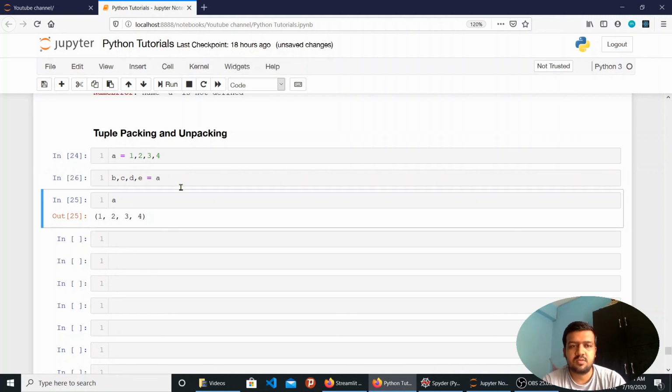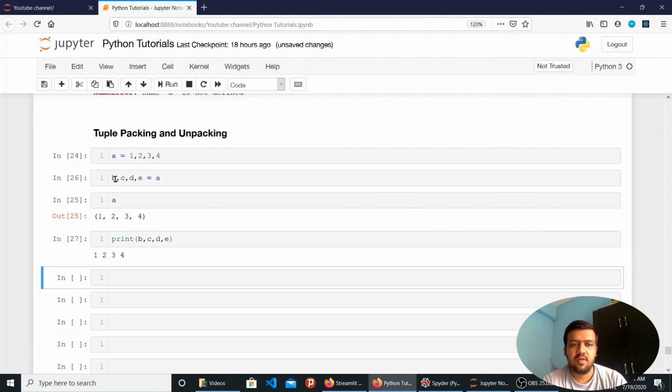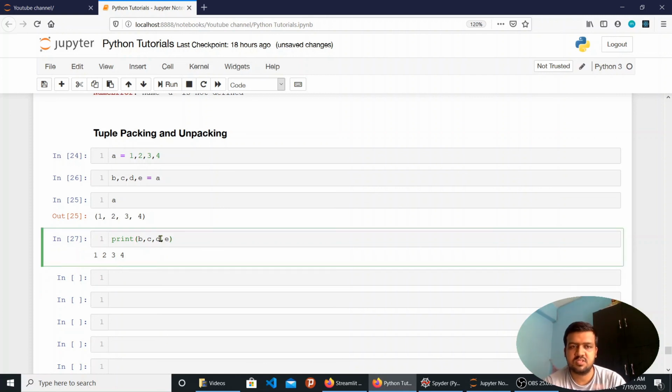If I run this code, it will match b with the first element, c with the second element, d with the third element, and e with the fourth element. Similarly, if I check these values, I have 1, 2, 3, 4 in b, c, d, e. If I change the order, it will shuffle, because d has the value of 3. If I change the order in the printing, it will change the values that will be printed.